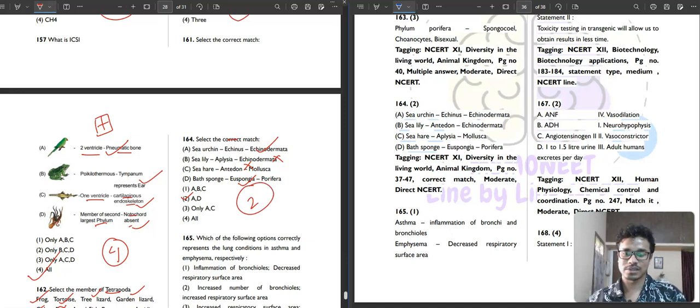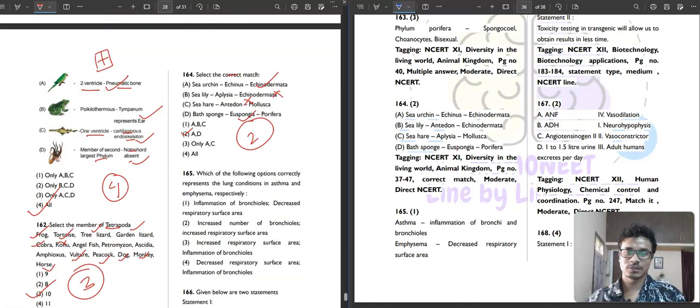Then question number 165. It is saying, which of the following options correctly represents the lung condition in asthma and emphysema respectively. First for asthma and then for emphysema. The first option is saying inflammation of bronchioles. Yeah, in asthma there is inflammation of bronchi and bronchioles, and then in emphysema decreased respiratory surface area. It is also correct. Okay, so all these are correct. First option will be the correct answer only. No need to look for others.